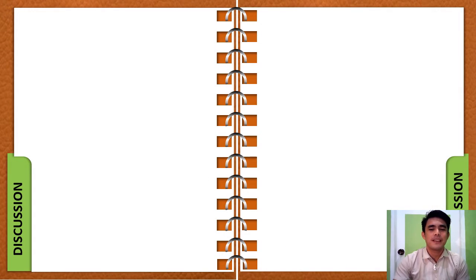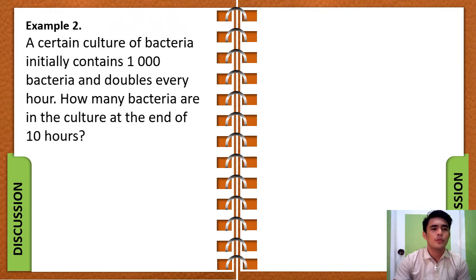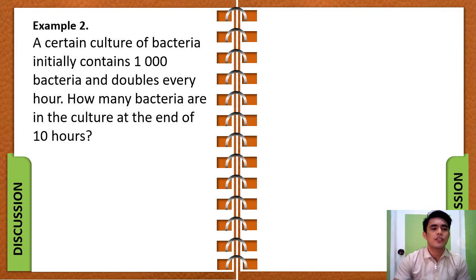Now let us have our second example. Example number 2. A certain culture of bacteria initially contains 1,000 bacteria and doubles every hour. How many bacteria are in the culture at the end of 10 hours? Now we have to remember first that the formula a sub n equals a sub 1 times r to the exponent of n minus 1 only works if the pattern or the sequence is geometric. So we have to make sure that this certain pattern follows a geometric pattern.